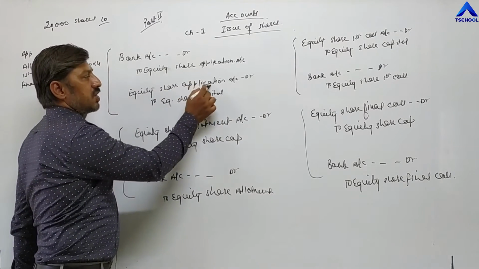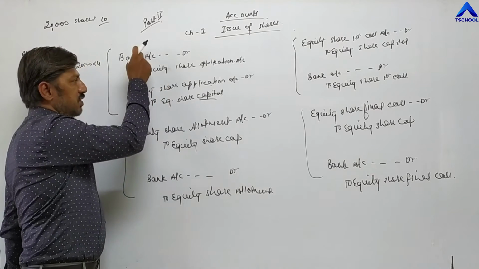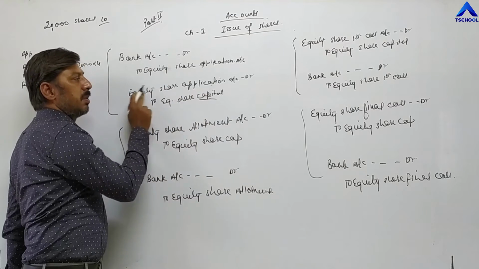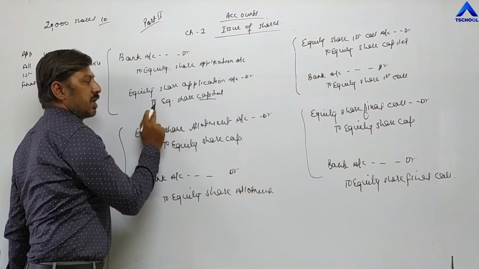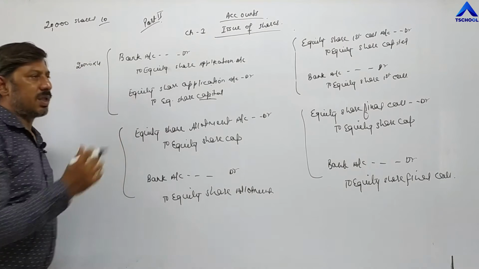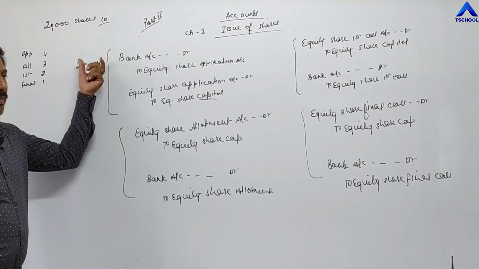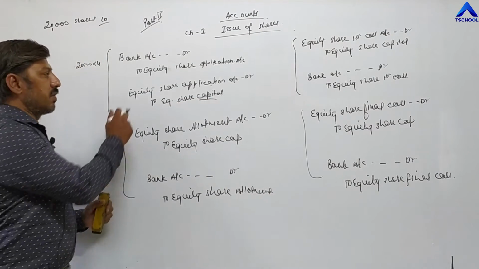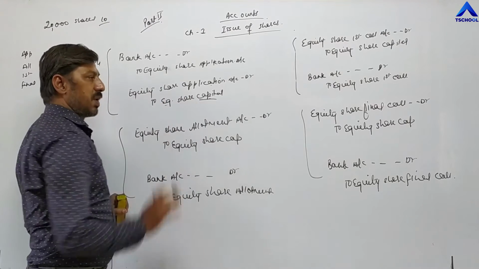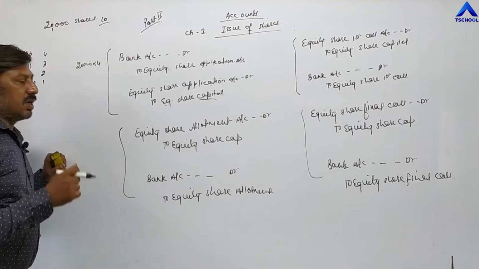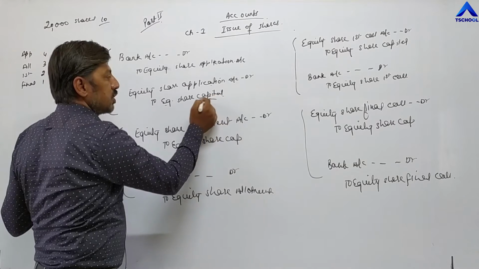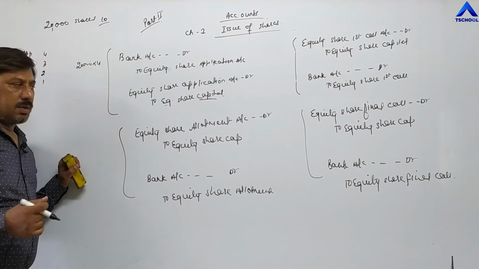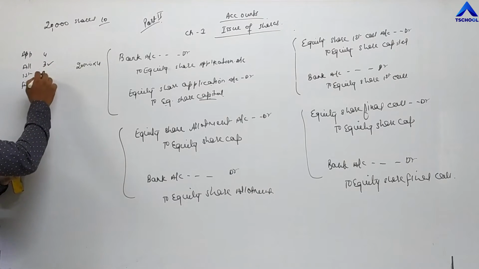In the first entry, equity share application is credited. After transferring to the capital account, it will be debited. So equity share application account debit to equity share capital. In this entry we are showing that whatever application money is received is transferred to the capital account of different investors. Now all the investors whose capital account is opened become shareholders of the company. Now the company has the right to take further installments like allotment, first call, final call.